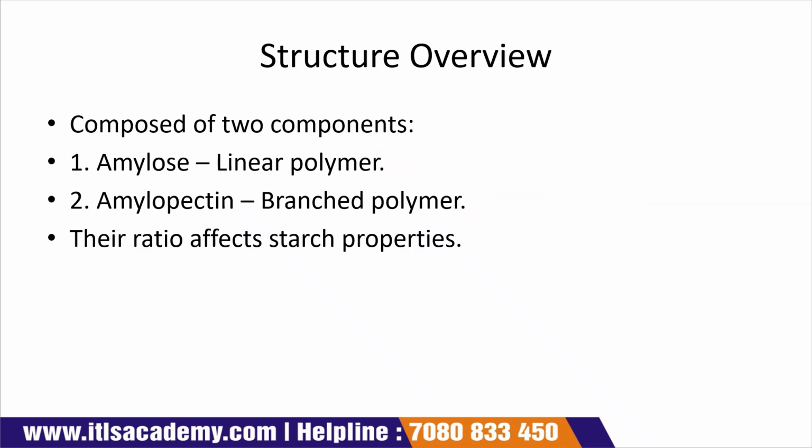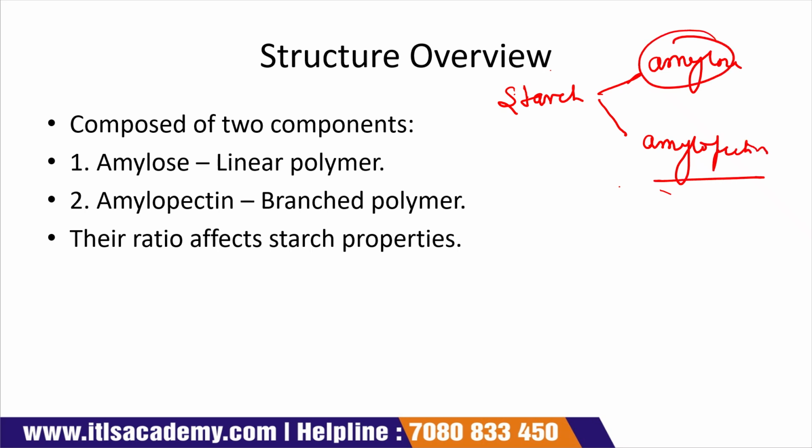Structure overview. Starch consists of two types of components, amylose and amylopectin.